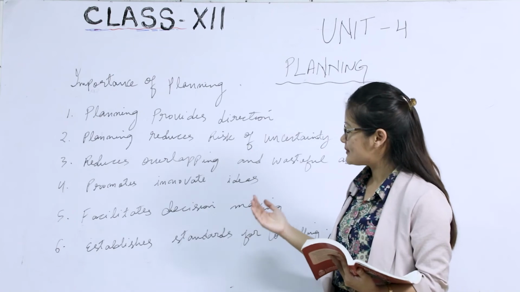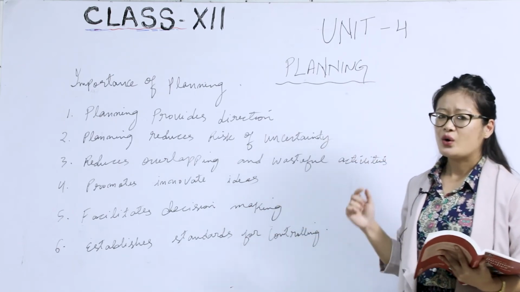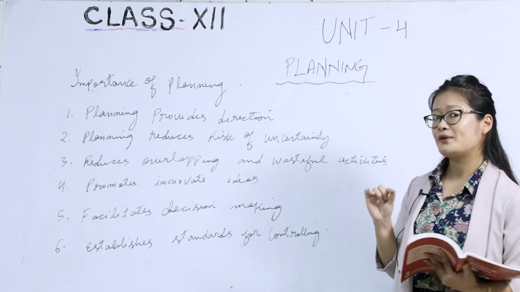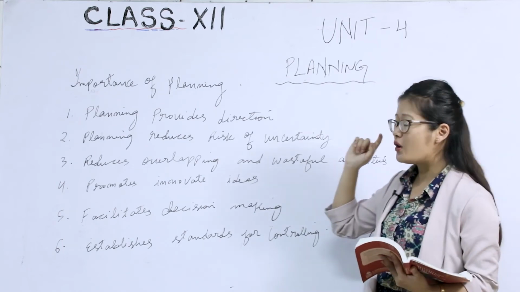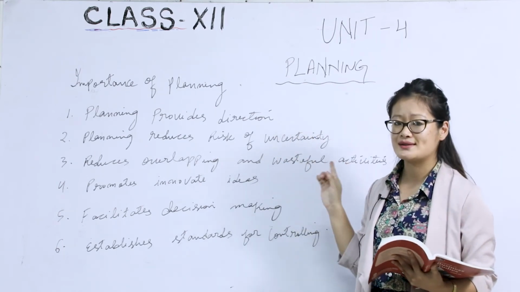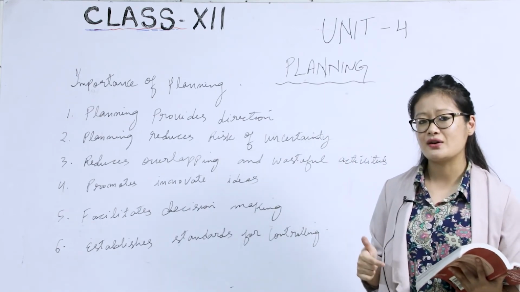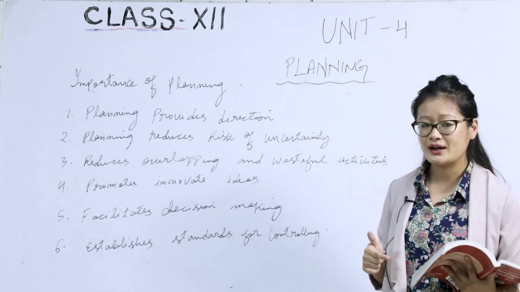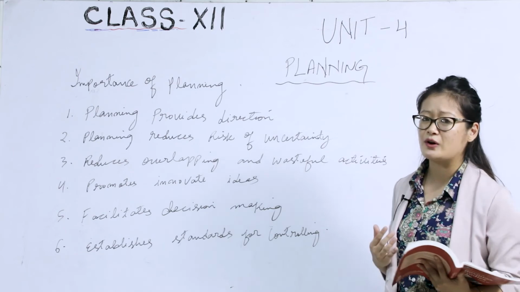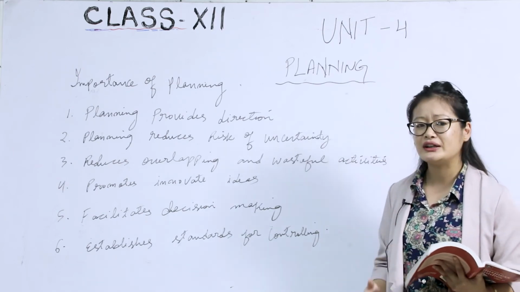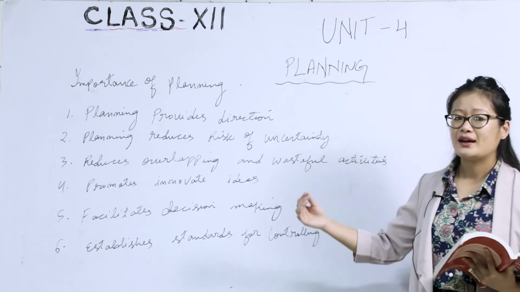The second point talks about planning reduces risks of uncertainty. Whenever there is proper planning under an organization, it will always reduce the risks of uncertainty. In a sense, they will reduce the risks of loss and risks of unforeseen things. Since the future is unpredictable, it is always convenient for the organization to plan ahead in order to have success at the end.